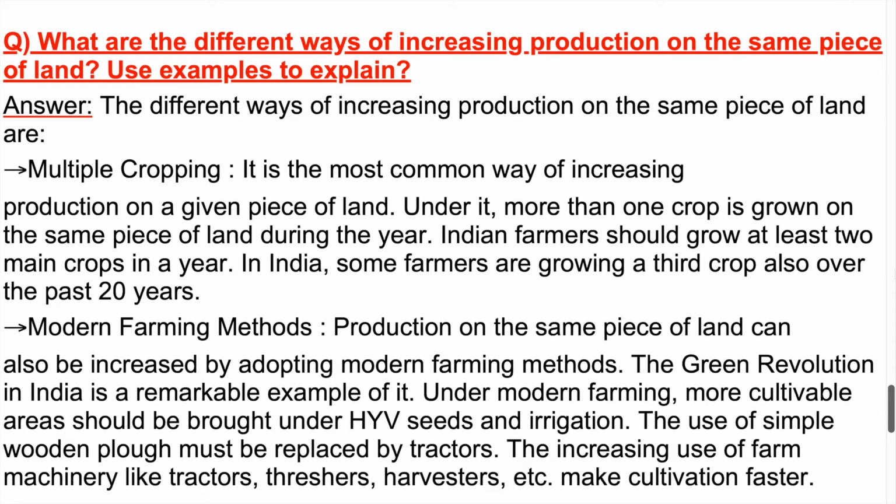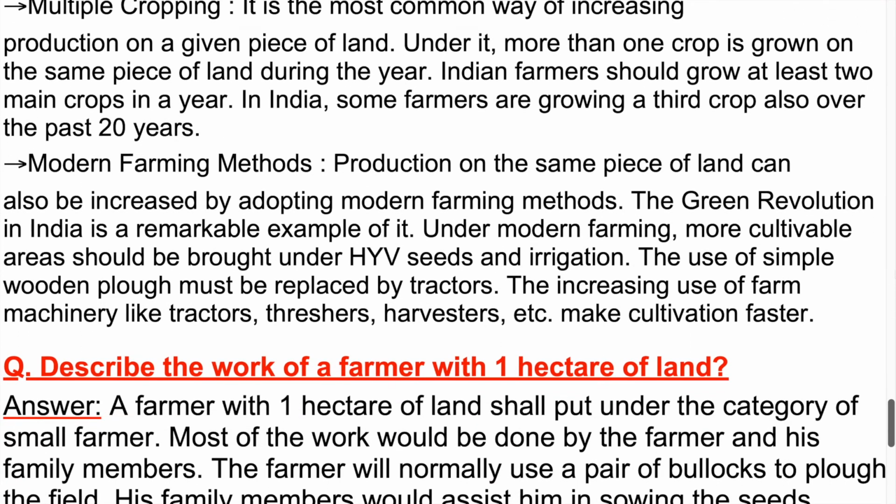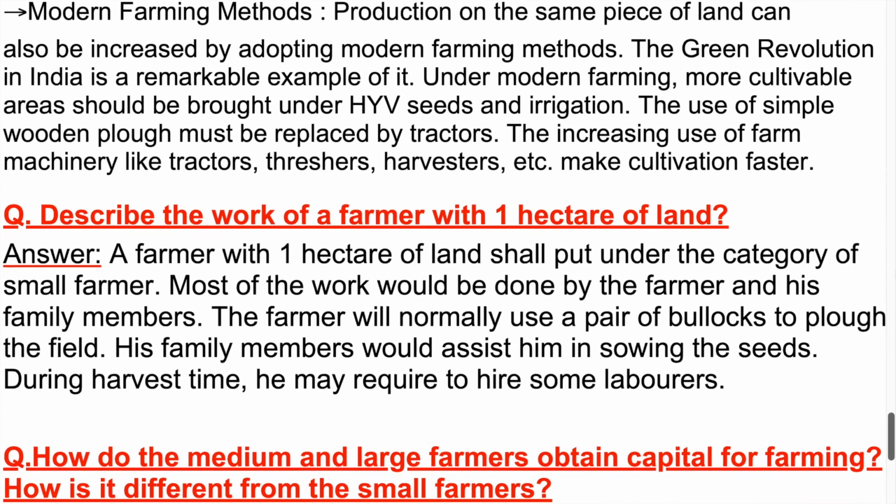Modern farming methods. Production on the same piece of land can also be increased by adopting modern farming methods. The Green Revolution in India is a remarkable example of it. Under modern farming, more cultivable areas should be brought under HYV seeds and irrigation. The use of the simple wooden plow must be replaced by tractors. The increasing use of farm machinery like tractors, threshers, harvesters, etc. makes cultivation faster.